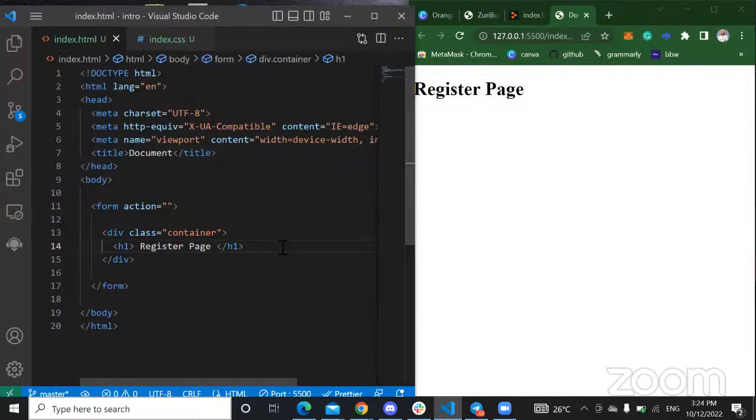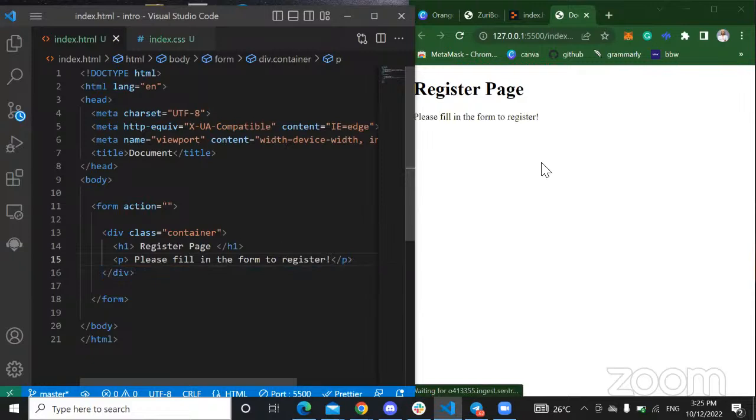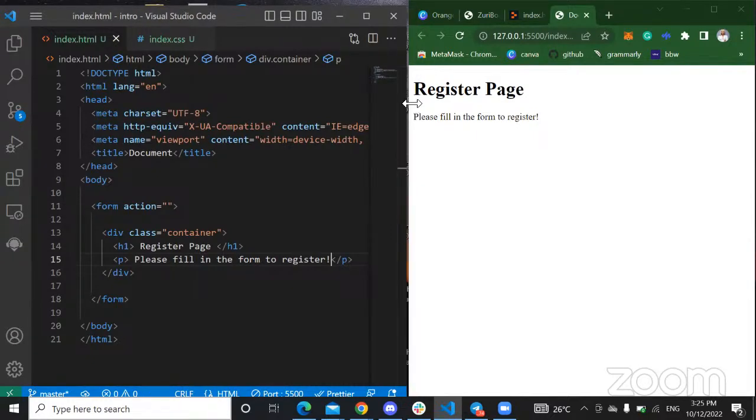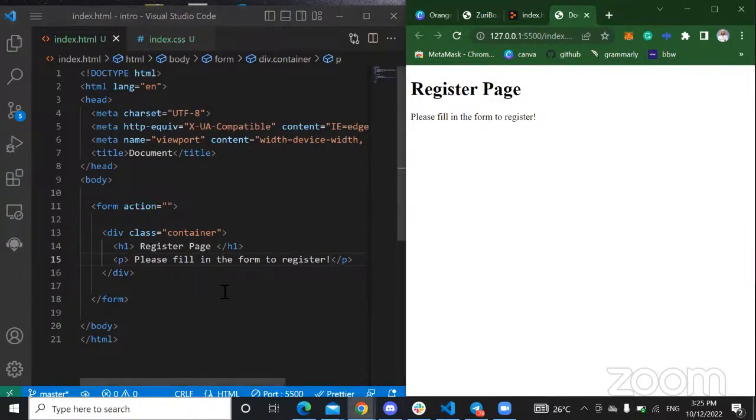The next thing I'll do is I'll give the viewer a set of instructions. The person has seen the register page, so please fill in the form. I'm telling the person now what to do. Please fill in the form to register. So the person automatically knows that, oh, I have to fill in this form to be registered. Yeah, as simple as that.